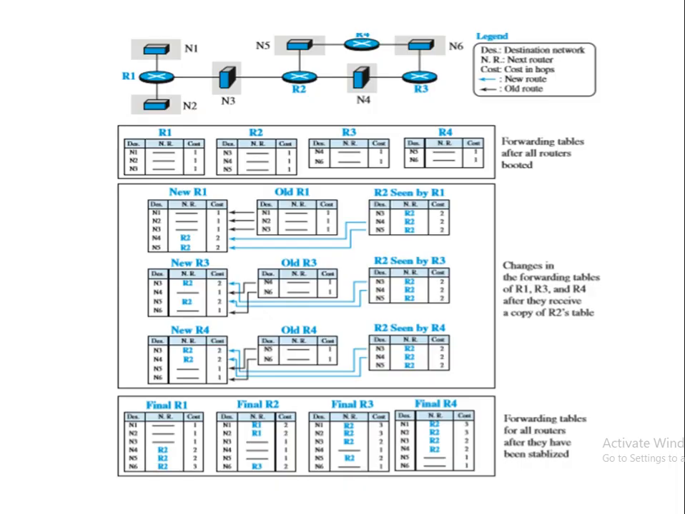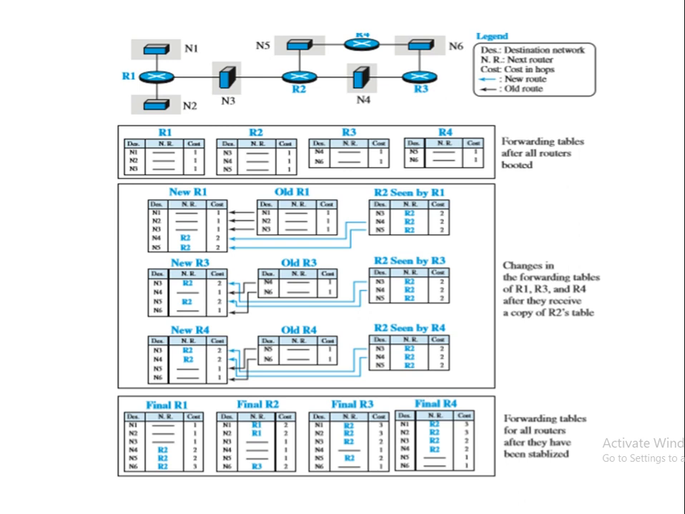Now this is one of the examples. We can see how it happens. Here are the forwarding tables after all the routers are booted up. There are 4 routers in the diagram, R1, R2, R3 and R4. R1 is directly connected to N1, N2 and N3, so there is no next router and all the cost is 1. R2 is connected to N5, N3 and N4, so all the cost is 1. Then R3 is connected to N6 and N4, all the cost is 1. Then R4 is connected to N5 and N6, the cost is 1.